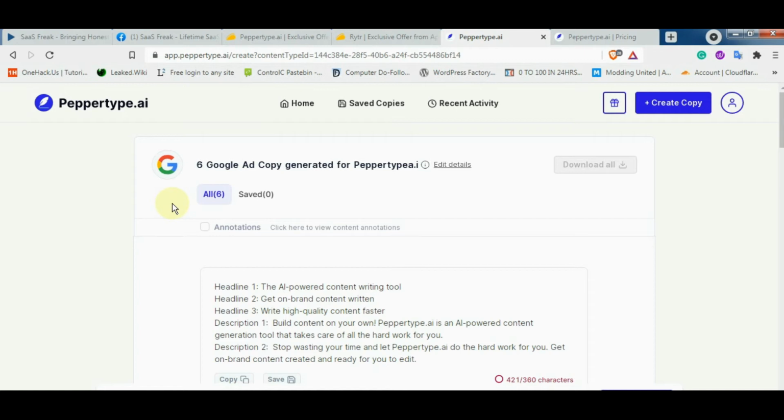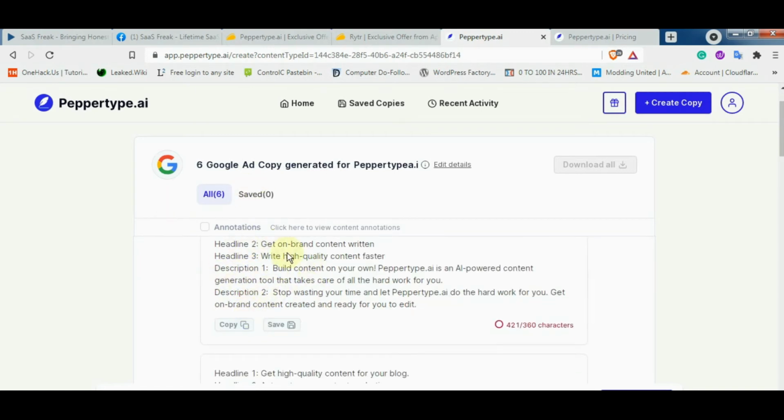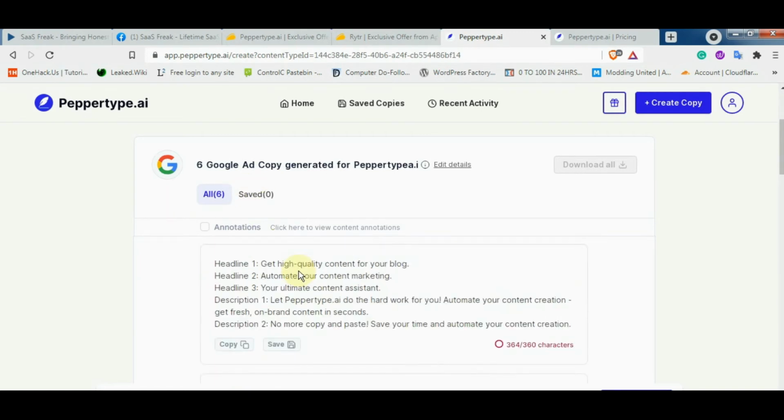PaperType.ai is an AI powered content generation tool that takes care of all the hard work for you. Description 2, stop wasting your time and let PaperType.ai do the hard work for you. Get on brand content created and ready for you to edit. This one looks good. Now let's read the second one.